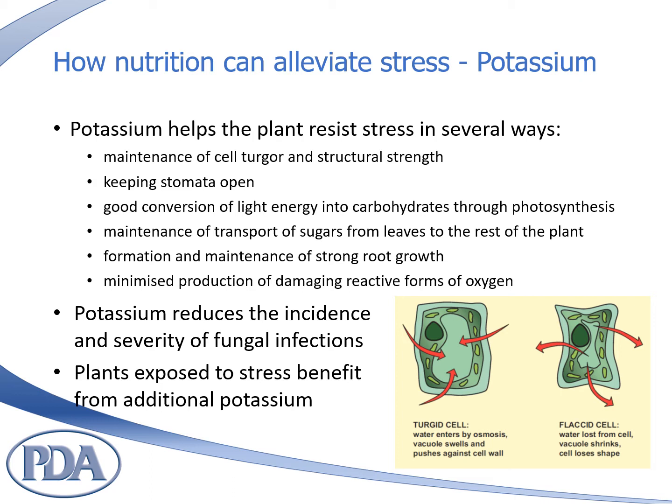A good supply of potassium helps a crop resist the effects of drought by delaying the onset of wilting, and so maintaining the movement of carbon dioxide into the plant for photosynthesis. Potassium is also involved in the transport of sugars from leaves to the rest of the plant, so promoting root growth and more effective uptake of water and nutrients.